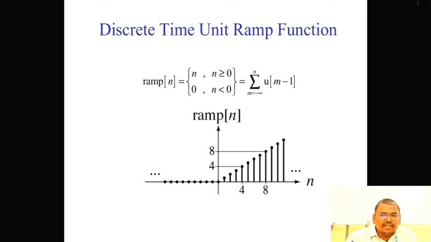Next, unit ramp function. r of n is equal to n for n greater than or equal to 0, or 0 for n less than 0. That is the graphical representation.